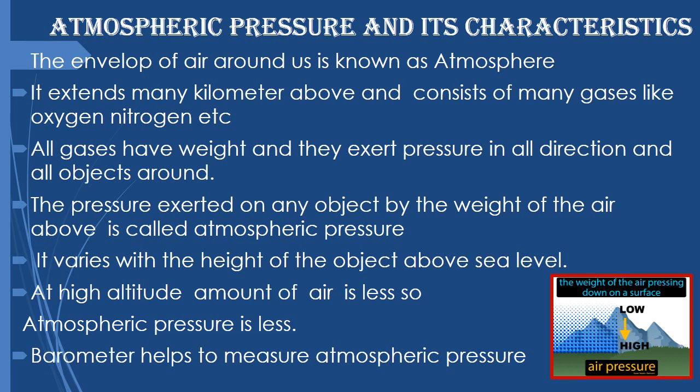All gases have weight, so they can exert pressure, and they exert pressure in all directions and on all objects around. The pressure which is exerted on an object by the weight of the air above is called atmospheric pressure. And this atmospheric pressure varies with the height of the object. If the object is at sea level, there the amount of air is high. So the pressure will also be high. The atmospheric pressure will be more.